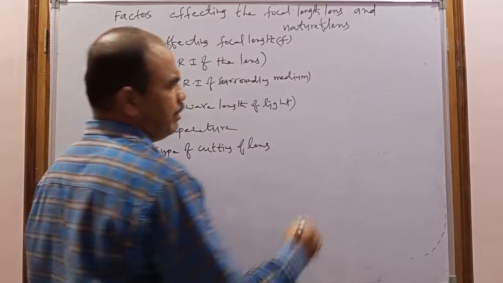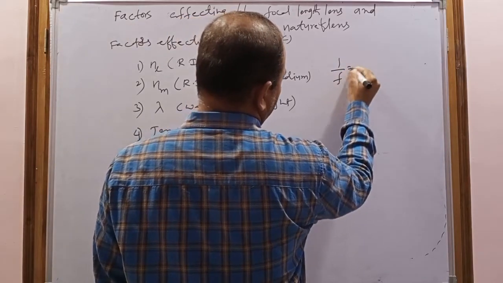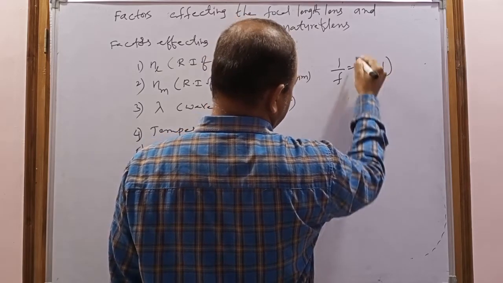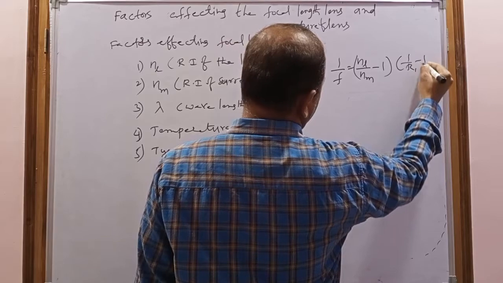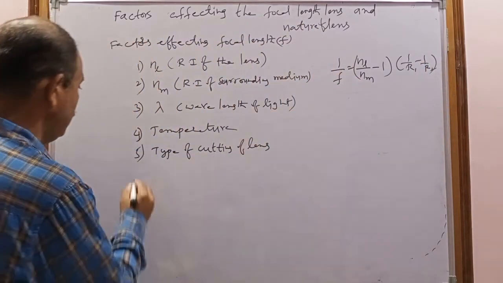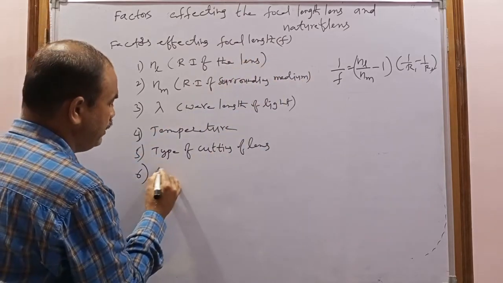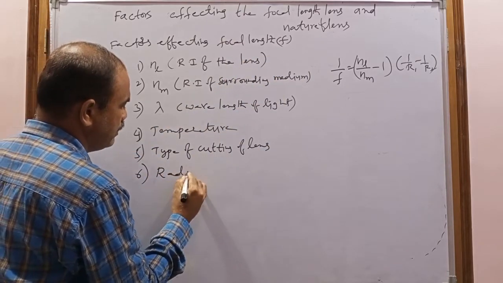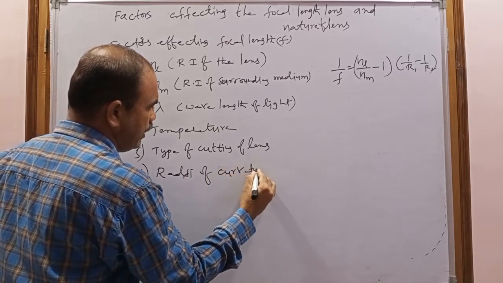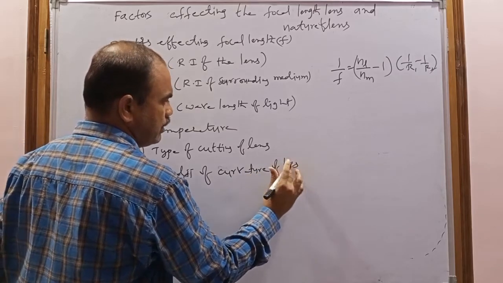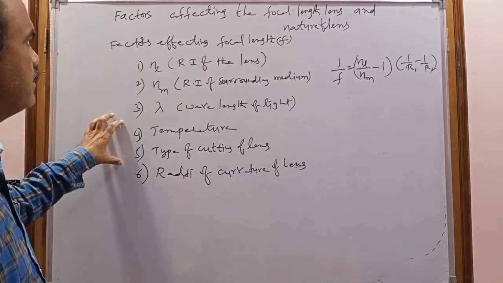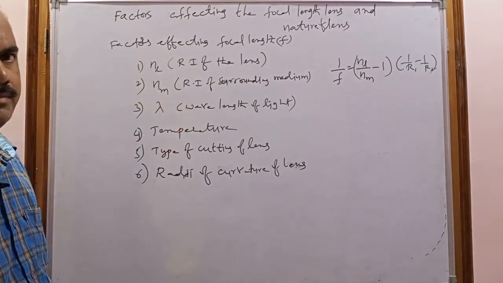Already you know the lens maker's formula. What is the lens maker's formula? 1 by f equals the refractive index of the lens divided by the refractive index of the surrounding medium, minus 1, into 1 by r1 minus 1 by r2. So from this formula, the focal length also depends upon the radii of curvature of the lens. These are the factors that can affect the focal length.